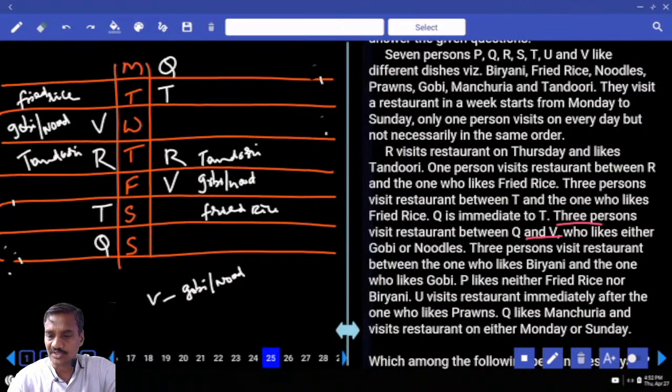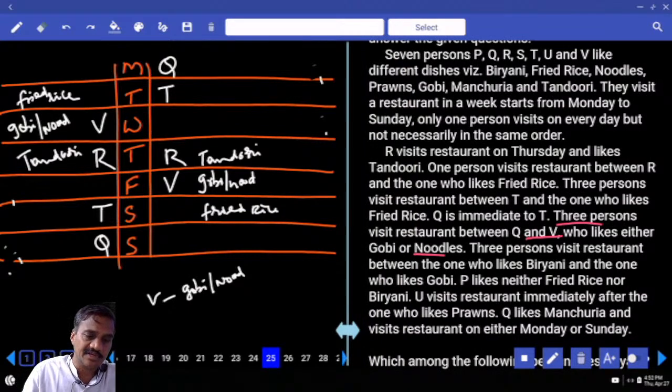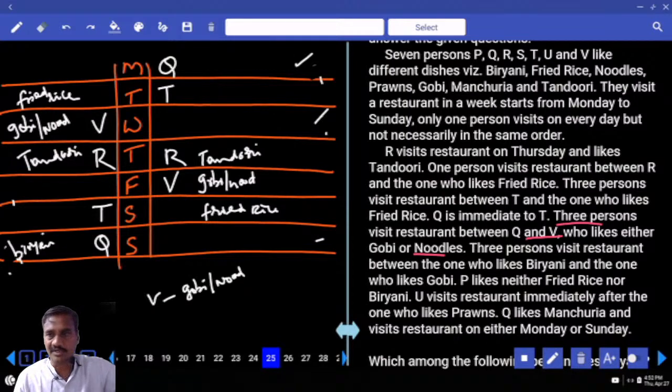And 3 persons between biryani and the one who likes gobi. Now between biryani and the one who likes gobi, there must be exactly 3. And if gobi is here, 1, 2, 3, biryani will be here. That is a possibility we have. And between gobi and biryani, now if gobi is here, 1, 2, 3, biryani can be here. That is one possibility. Or biryani can be here as well, then gobi will be here. Then what about this Q and biryani and the one who likes gobi?